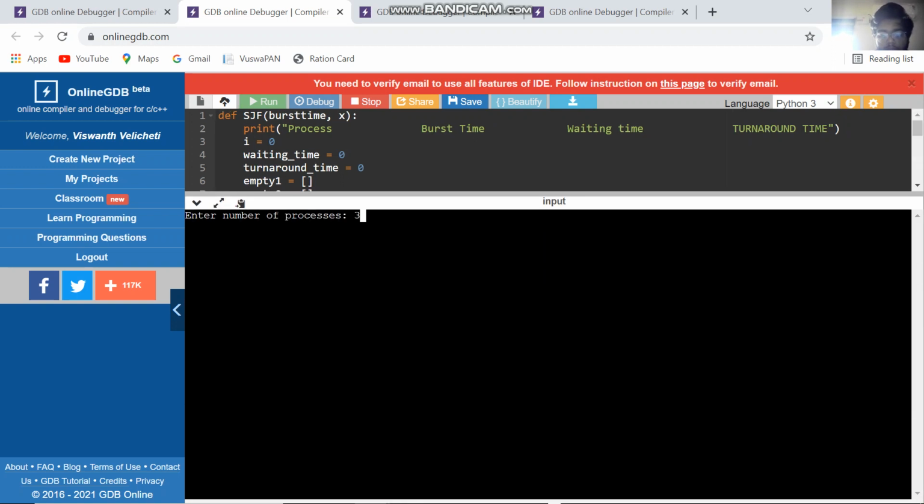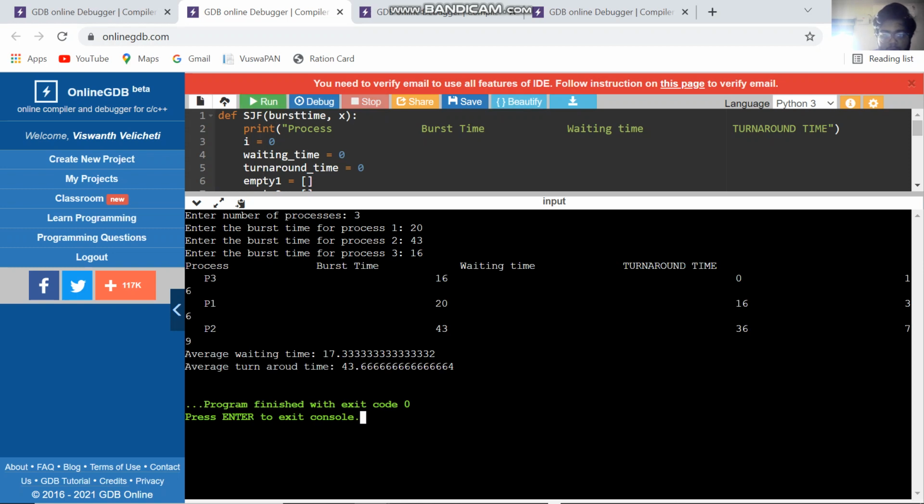Let's give here 3. The burst time for process 1 is 20, then 43, and 16. We get the process, burst time, waiting time, and turnaround time. Average waiting time is 17.3333 and so on, and average turnaround time is 43.6666.